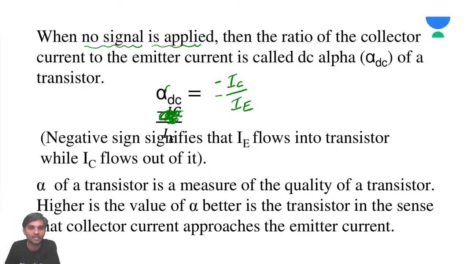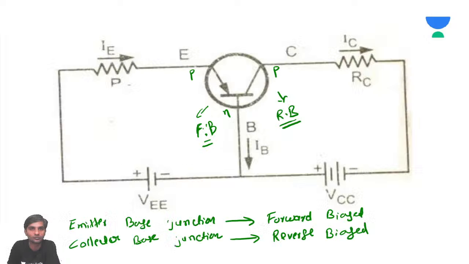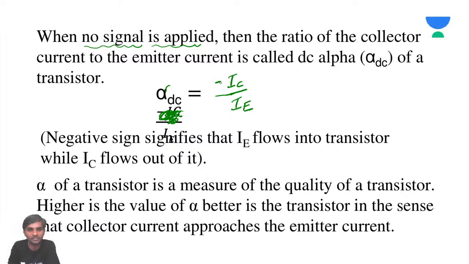Can somebody tell me what this negative sign is? It signifies that IE flows into the transistor while IC flows out of the transistor. Remember this here. Current IE is flowing into the transistor, IC is going out of the transistor. Because of that, this minus sign.